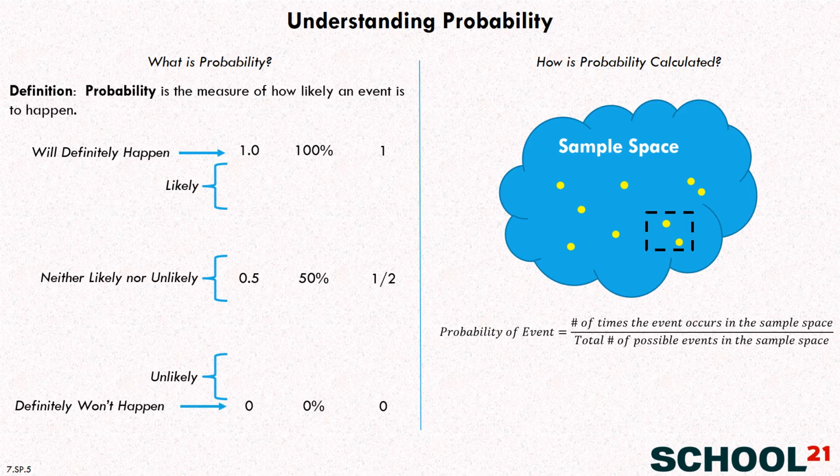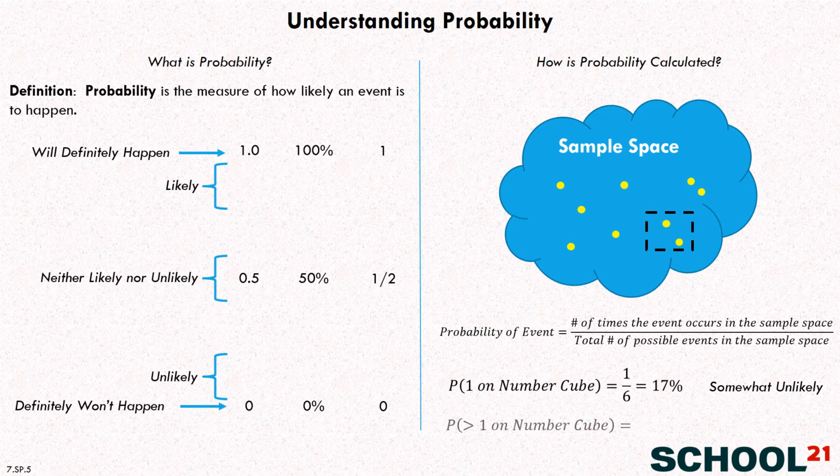So we can set up an equation to calculate our probability here. We write probability in this way: P, that's the probability, and then we put the event in parentheses. So P of 1 on a number cube is 1 out of 6. And then we can calculate that as 0.17 or 17%. And that's kind of down here somewhere. So we would say that that is a somewhat unlikely event. It's not impossible. When you roll a number cube, obviously you can get a 1. But it's probably somewhat unlikely that you would roll a 1 at any one given time.